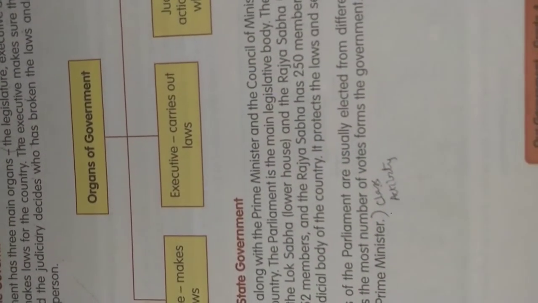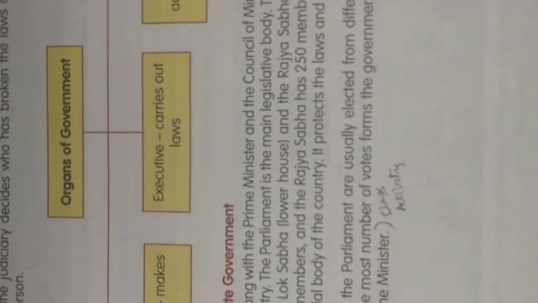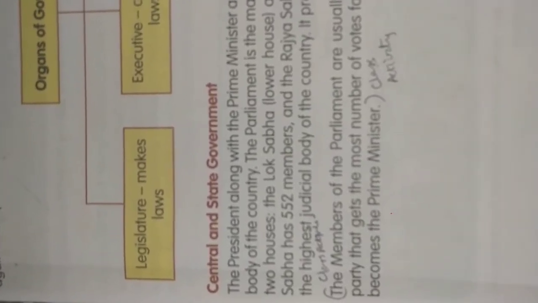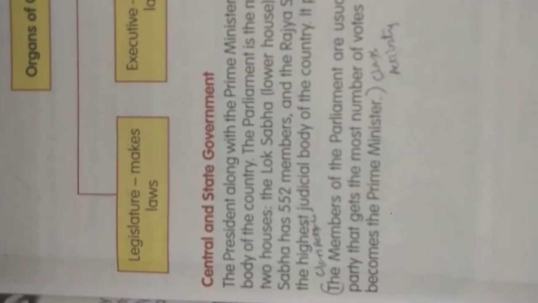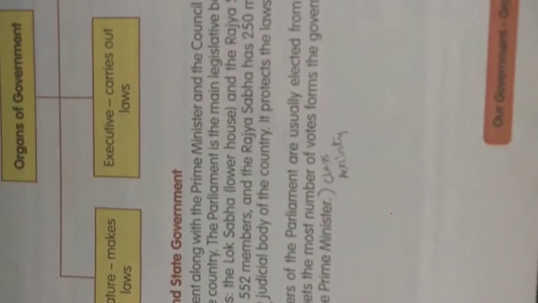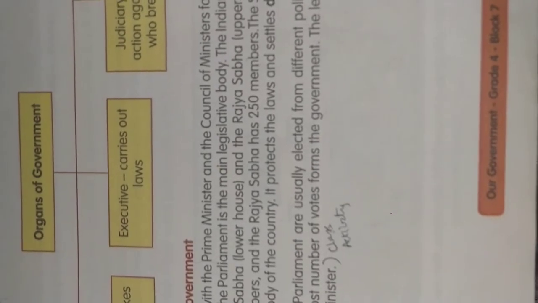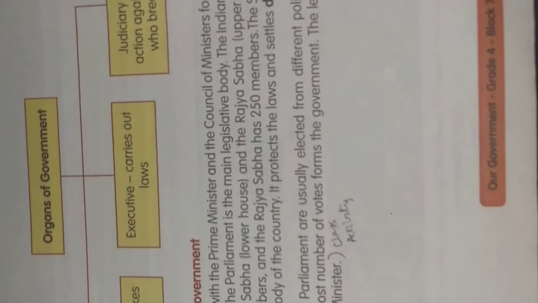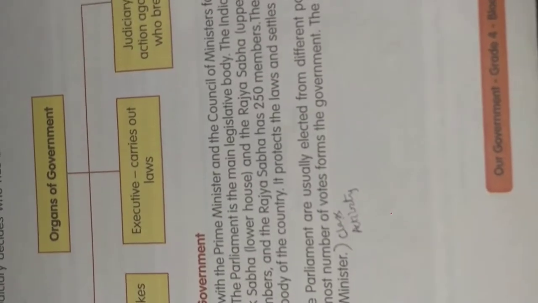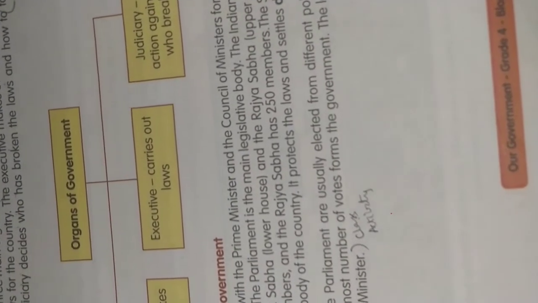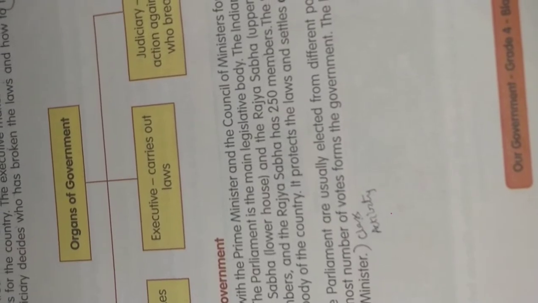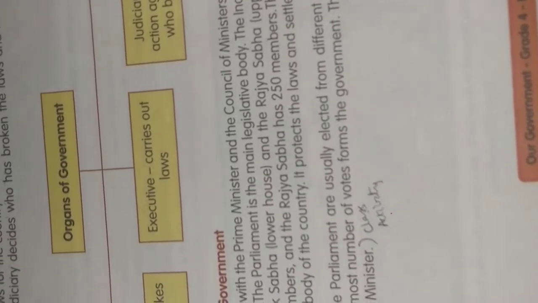The Lok Sabha means lower house, and the Rajya Sabha is the upper house. The Lok Sabha has 552 members, and the Rajya Sabha has 250 members. Please remember this, children.